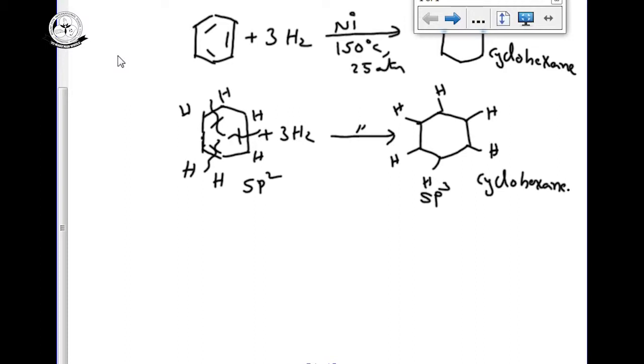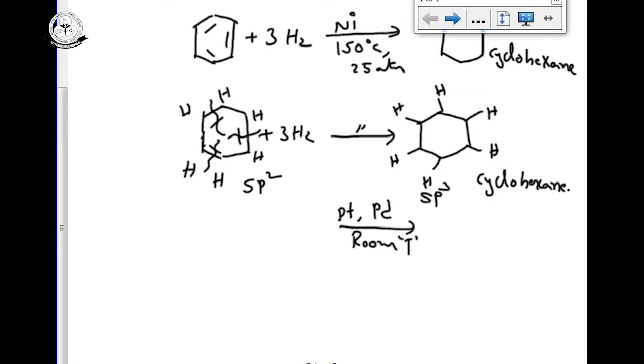If I am using the catalyst platinum, we have to use room temperature. Nickel, we have to use high temperature. Previously we did the hydrogenation, there we observed nickel at low temperature, that's why we have to increase the temperature for reactivity. Platinum and palladium react at low temperature, so here no need for high temperature, platinum or palladium we can use.